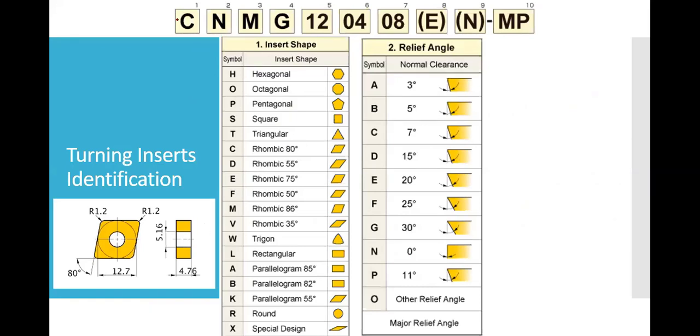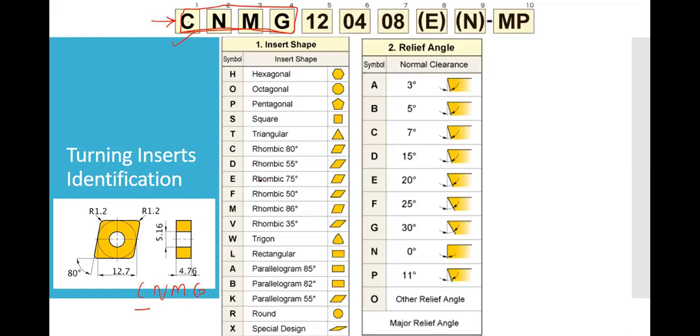Let me tell you the first tool, that is CNMG. These are the most important designations that we have to use in industry while purchasing the tool. So the tool will look like this. The tool which I have represented is CNMG. C means what?